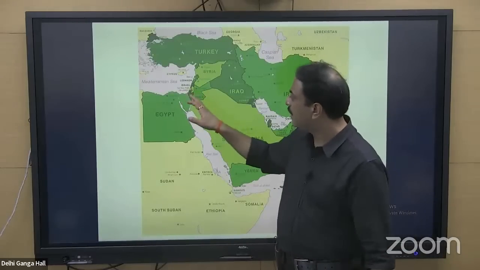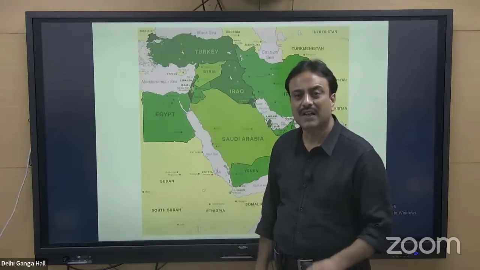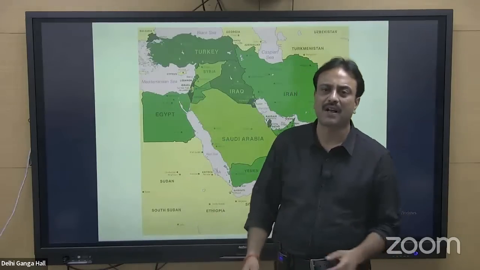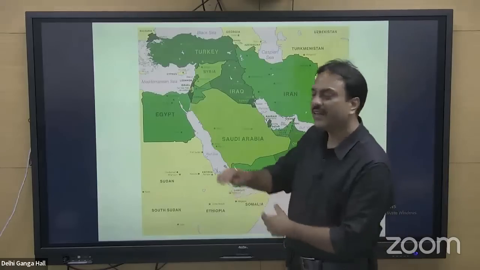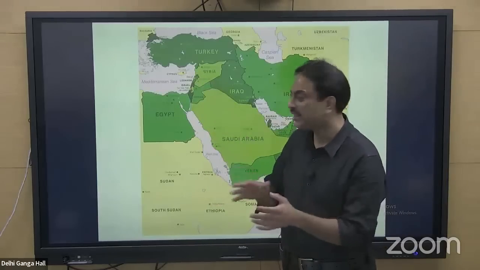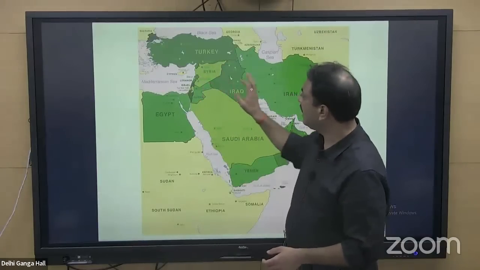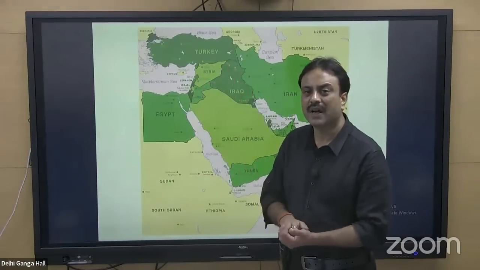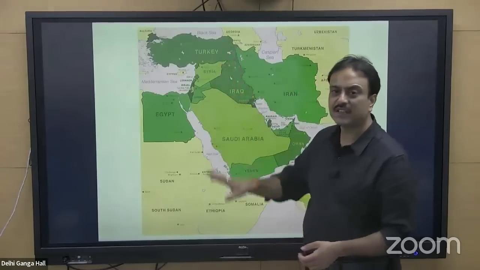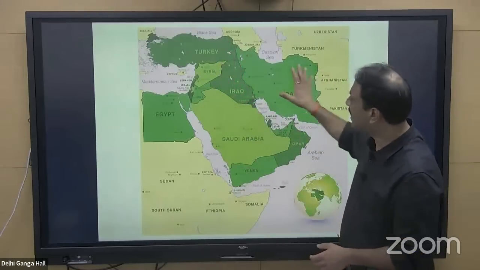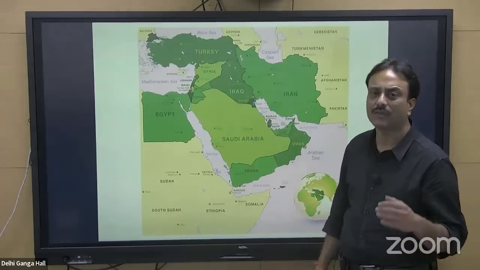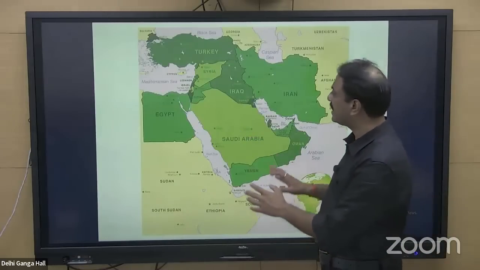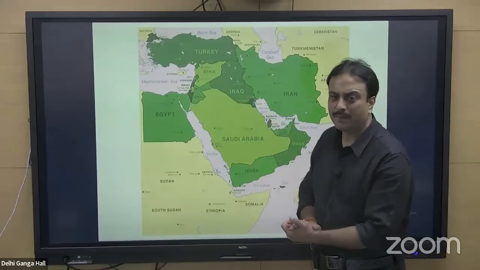In Israel, there is a place that is called Gaza. It is called the Gaza Strip, and again remains at the center of dispute between Israel and Palestine. In the north, Lebanon, a disturbed area; Syria and Iraq, the major regions of ISIS; Turkey and Syria, disturbed by earthquake. So this area is witnessing so much in the last 1 to 2 years that you cannot skip this region as far as the map is concerned.